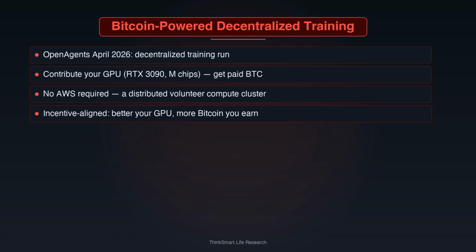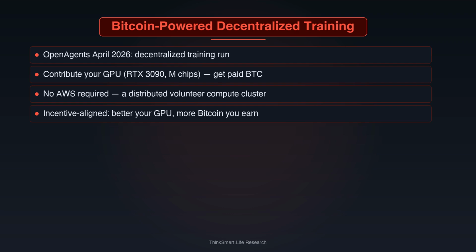Here's where OpenAgents' vision gets genuinely novel. In April 2026, they're running a decentralized model training event. Contributors can plug in their GPU, an RTX 3090, a Mac Studio with M4 Ultra, a gaming rig that sits idle 18 hours a day, and get paid in Bitcoin for their verified compute contribution. No AWS account required. No custom token to speculate on. Real Bitcoin.